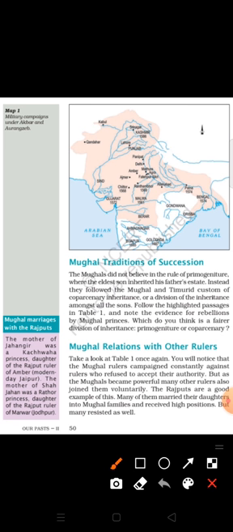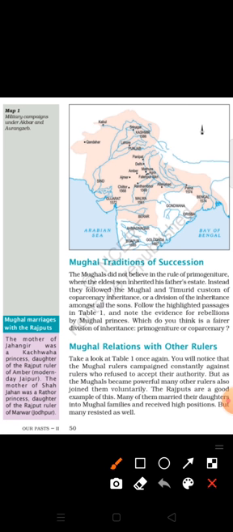Okay, now the Mughal relation with the other rulers, which type of relations they have. So we learn about. Take a look at table number 1. Once again, you will notice that the Mughal rulers campaigned constantly against rulers who refused to accept their authority. So we know about that one, their dominating nature, and they capture such type of territory, the states who are not joining them.